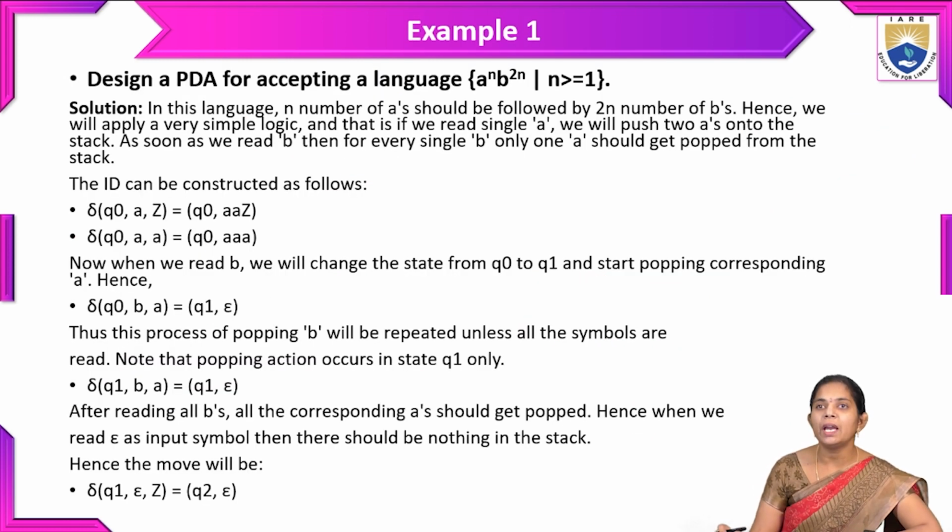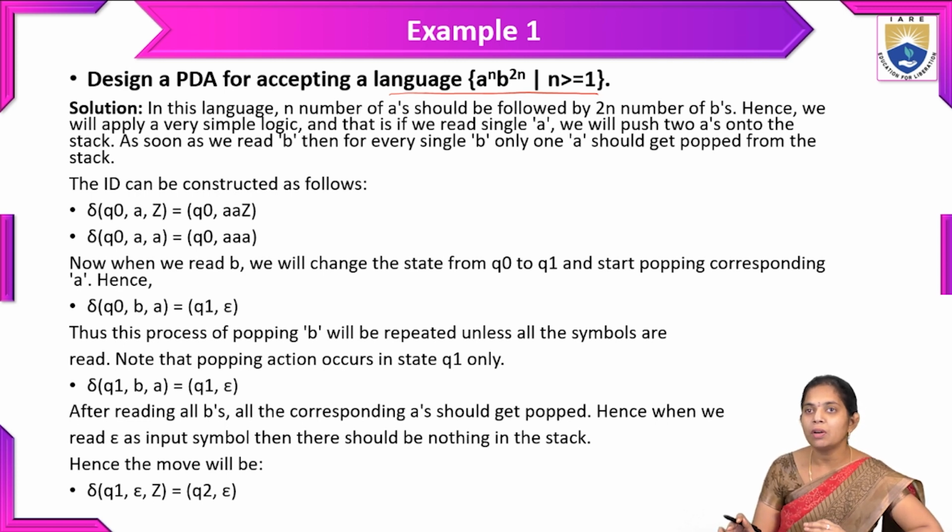Here we have the design of a PDA for the language A power n, B power 2n. We have to design the stack symbols: which stack symbol should be in the stack, what type of input we have to give, and whether the given input is accepted by this PDA or not. We already discussed the two terminologies of a PDA: one is the instantaneous description and the second one is the turnstile notation.